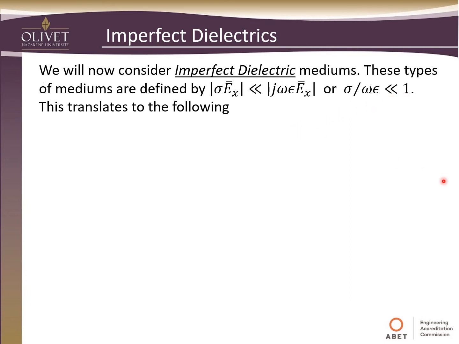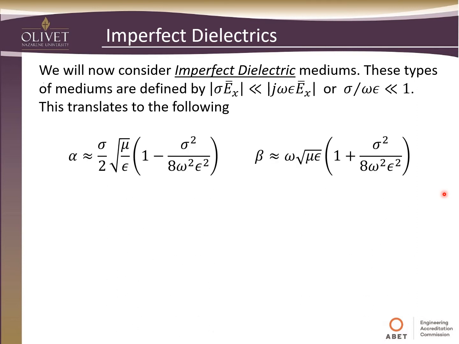When that happens, the same parameters we just looked at would be defined this way. Attenuation constant would now become this. So this simplifies it a little bit. It's still a little bit tricky, but it does shore up some things here. And again, our phase constant will have this form as well.